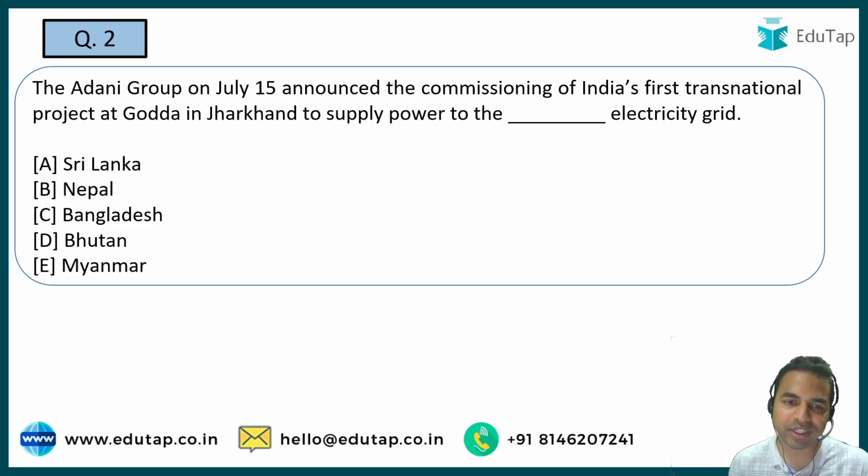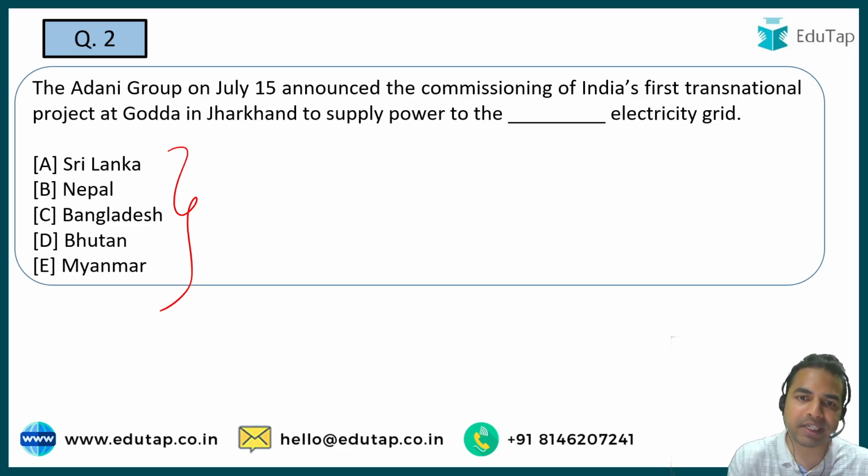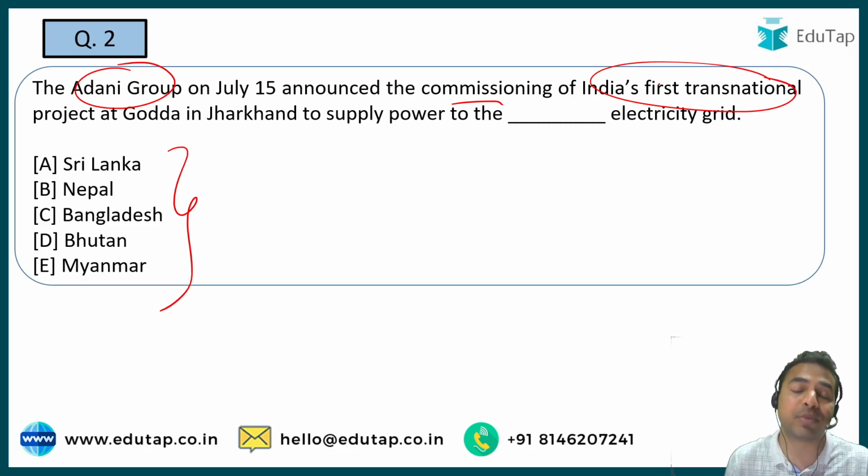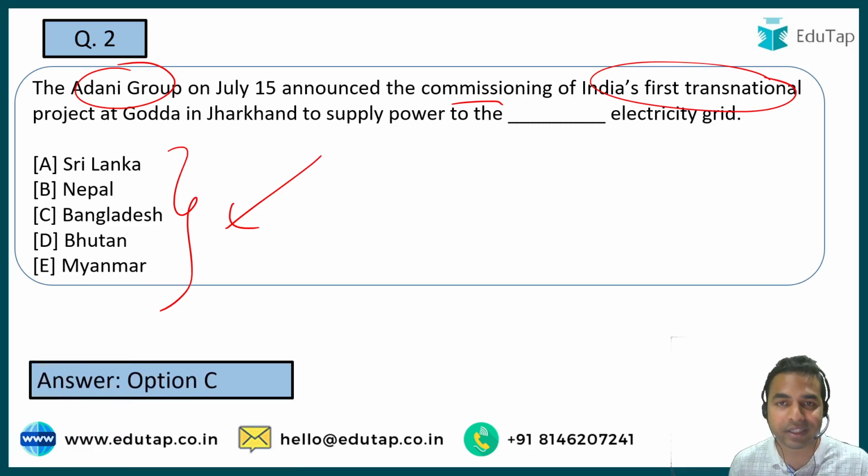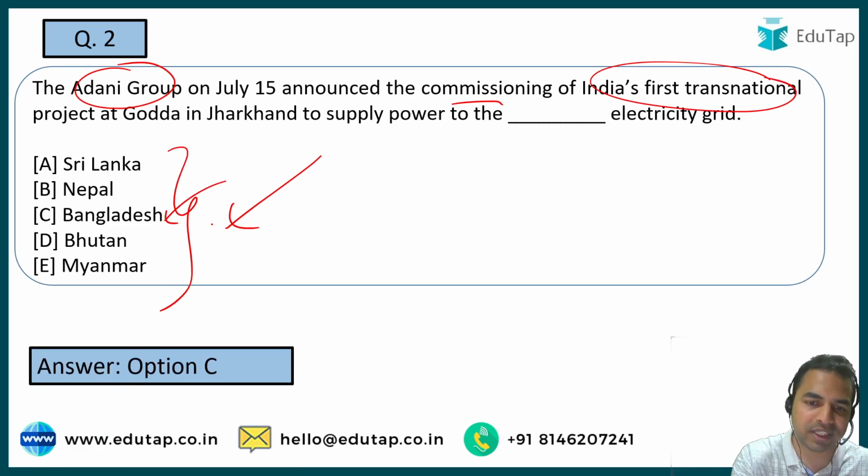The next question is, you have to tell me the name of the country to which power will be supplied as part of the MOU which has been signed. See guys, recently Adani Group has announced the commissioning of India's first transnational power project in Jharkhand, under which it will be supplying power to one of these nations' electricity grid, and you have to identify the name of that country. The name of that particular country is option C, Bangladesh. So Bangladesh is the right answer.